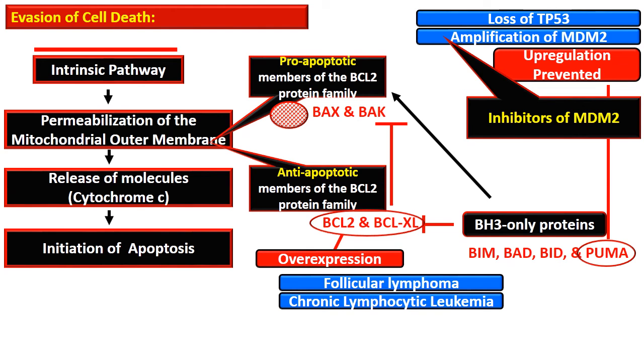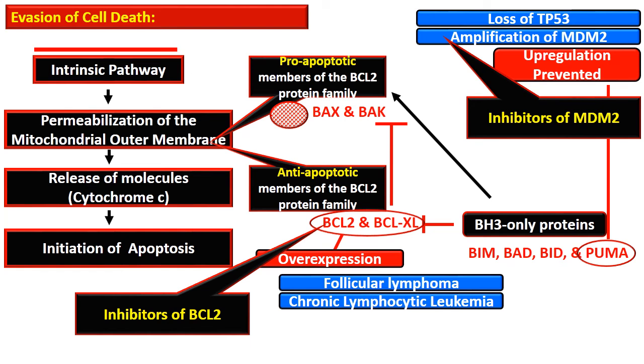When the excessive MDM2 is inhibited, p53 function is restored. Similarly, the overexpression of BCL2, which gave the cell its immortality characteristic, can be blocked by inhibitors of the BCL2 family.